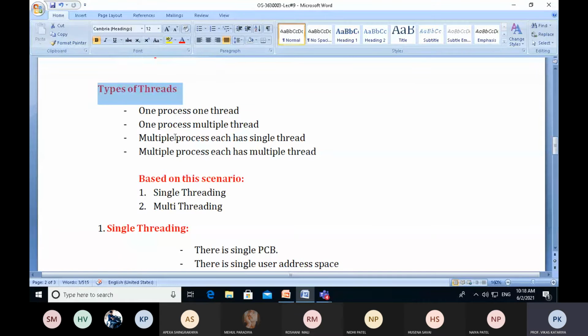Now the next topic is types of threads. One process can have one thread. One process can have multiple threads. Multiple processes can each have a single thread, and multiple processes can each have multiple threads.